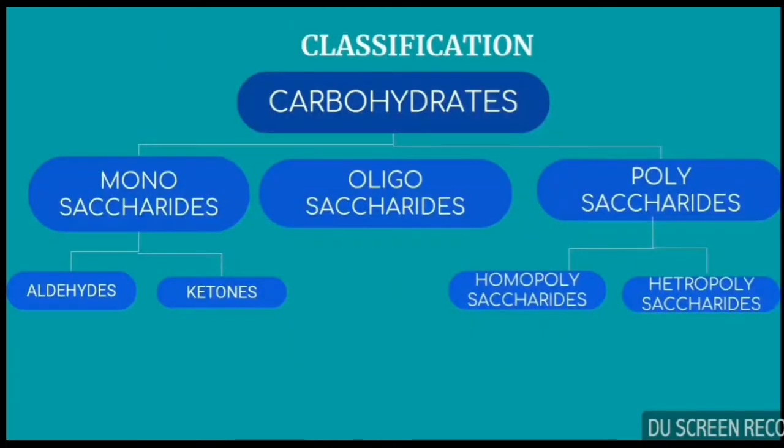Moving on to the classification, here is a table of classification. Carbohydrates can be classified into three different types. They are monosaccharides, oligosaccharides, and polysaccharides. This categorization is based on the number of sugar units present in the carbon chain. Monosaccharides can be further divided into aldehydes and ketones. Polysaccharides can be further divided into homopolysaccharides and heteropolysaccharides.